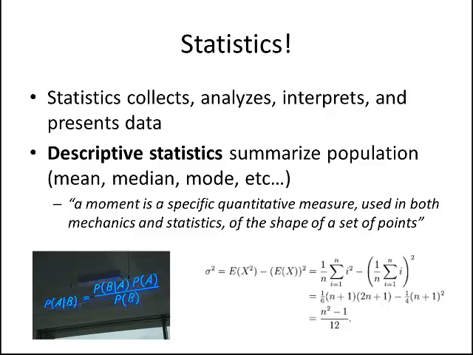And if you recall, a moment is a specific quantitative measure used in both mechanics and statistics to describe the shape of a set of points. So it's a way to describe how that data lie, or how a load lies on a beam, or how a beam is bending. In this case, we're going to talk about how our data is distributed, and we're going to use our moments, like the mean, which is the first moment, to describe these things.